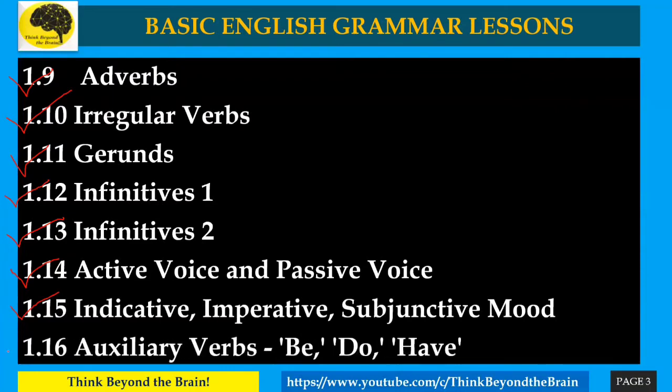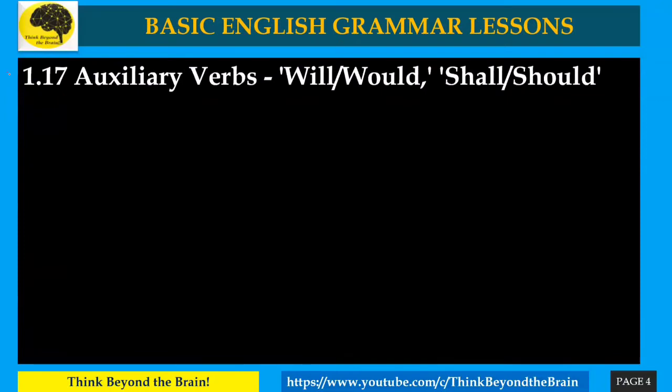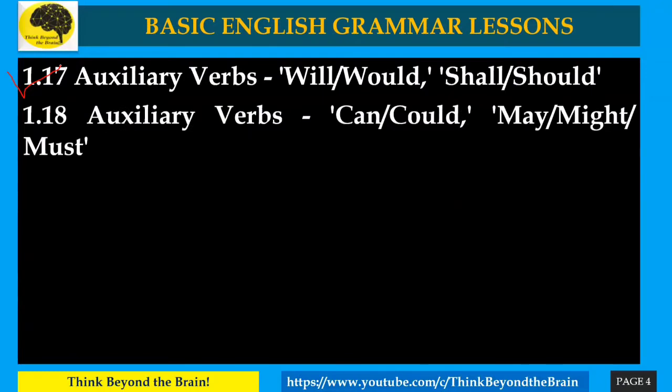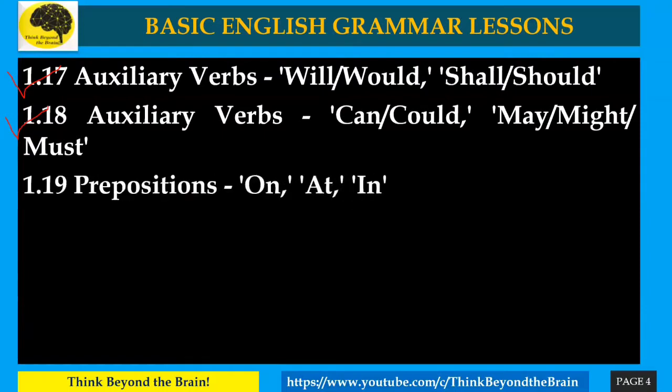Then the 16th one, auxiliary verbs: be, do, and have. The auxiliary verbs are also further divided into many, so we are going to learn them slowly. First, auxiliary verbs: be, do, and have. Then auxiliary verbs: will, would, shall, and should. And then auxiliary verbs again: can, could, may, might, and must. So we have divided auxiliary verbs into these three parts.